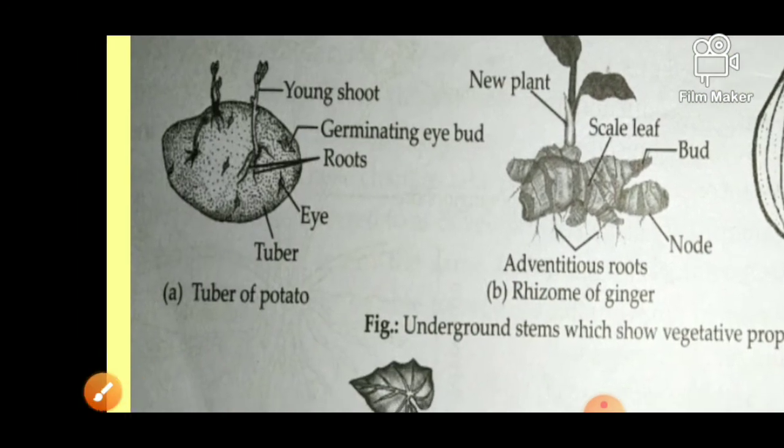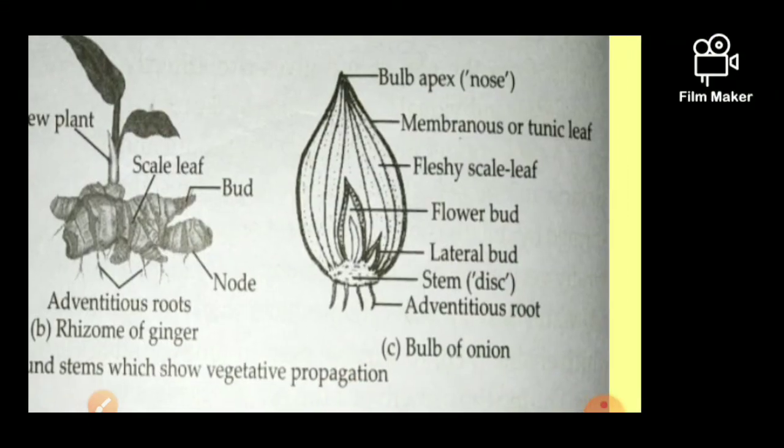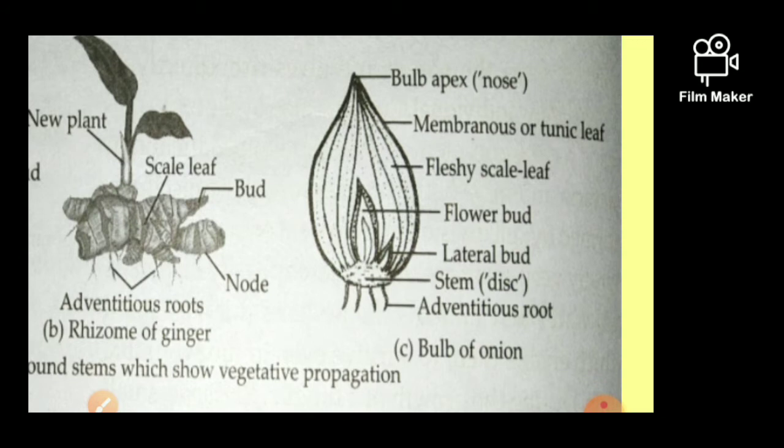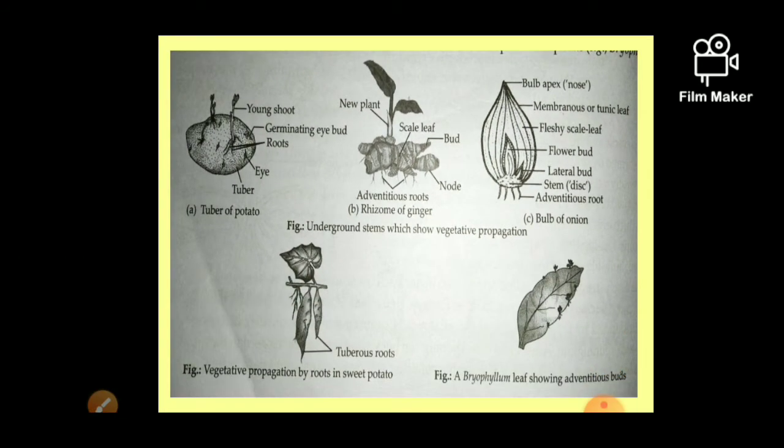So the first was the tuber. Potato is a tuber. Ginger is a rhizome. This type of structure is called a bulb, as in onion and garlic, right? And the tuberous roots I told you about, this type of roots we can see in the dahlia also, right?